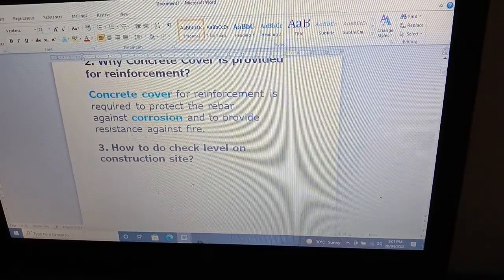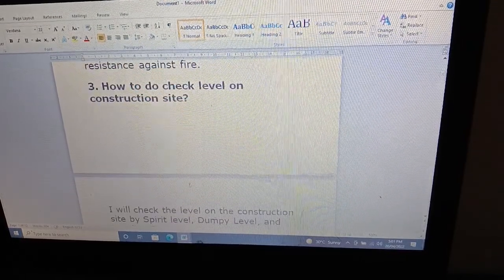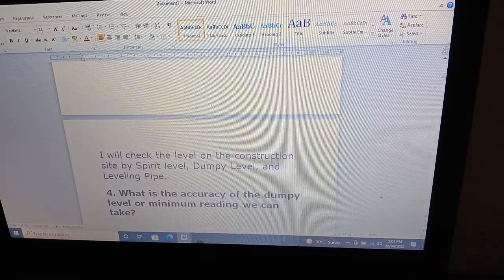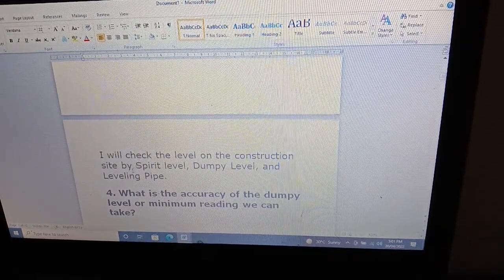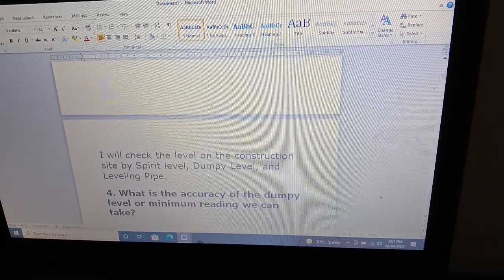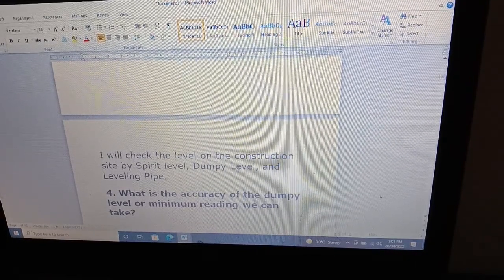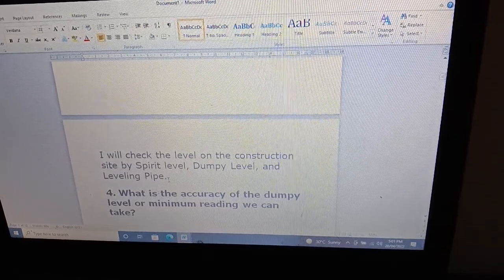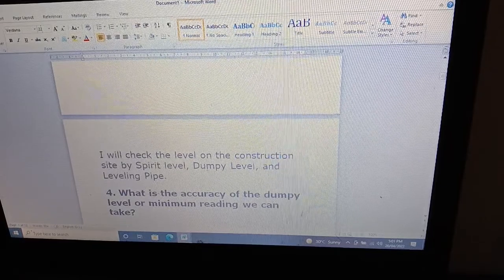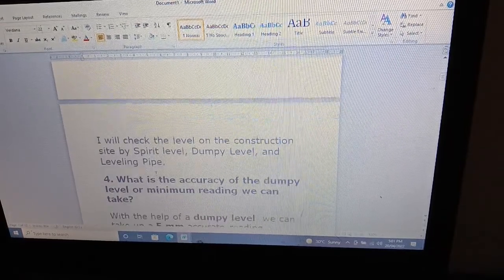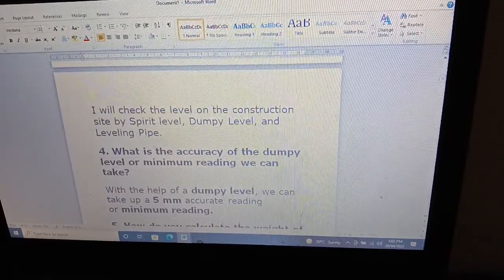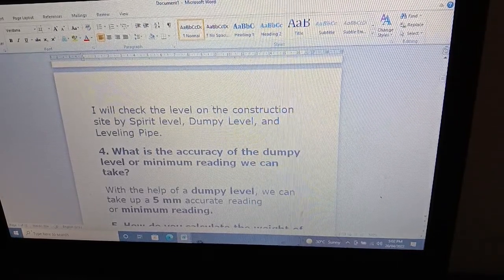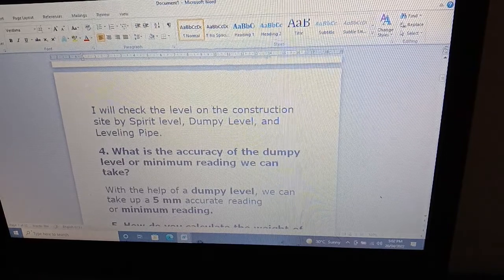Question number three: how do you check level on a construction site? I will check the level on the construction site by spirit level. There are three methods to check for leveling: spirit level, dumpy level, and leveling pipe. These are basic things.